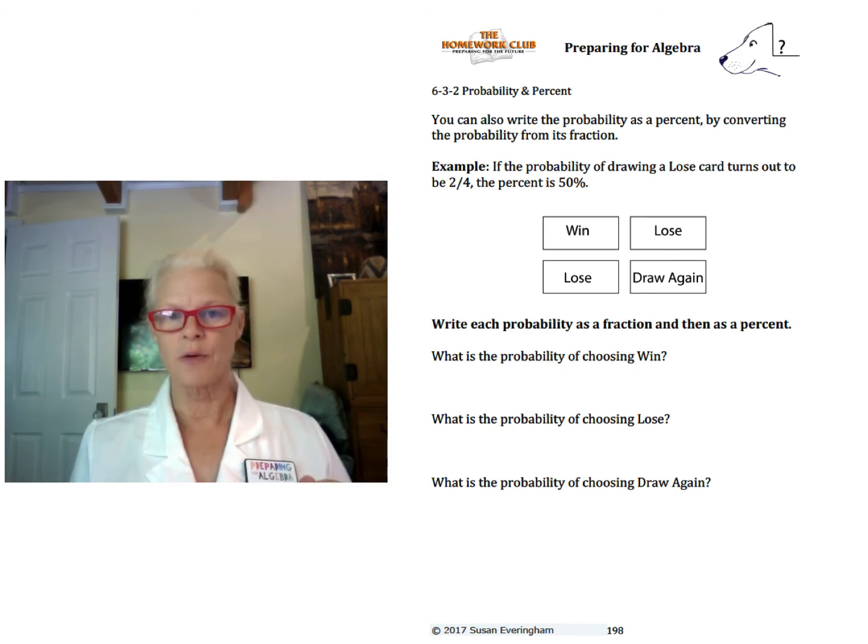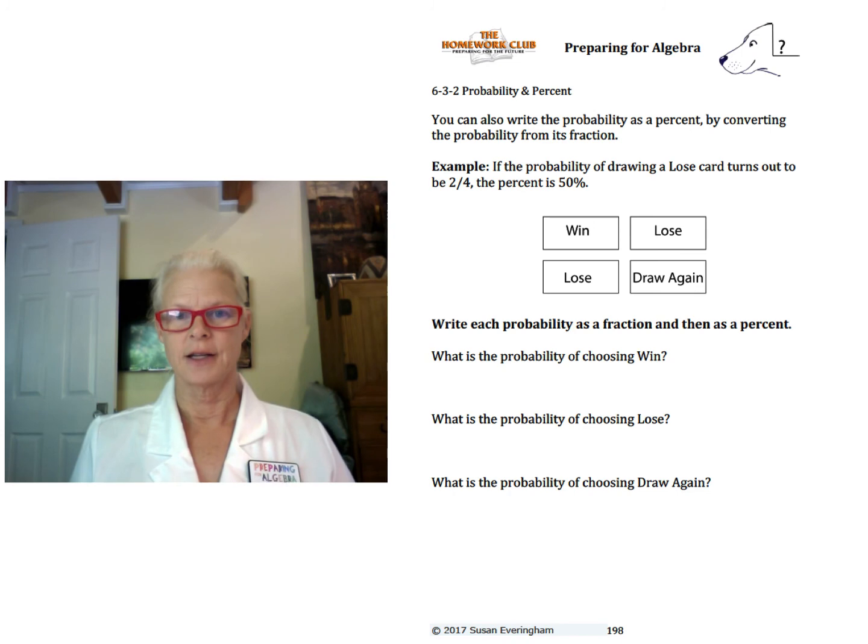So the next 3 problems or questions are to answer the probabilities of choosing a win, choosing lose, and choosing a draw again. So go ahead and finish those. Very simple probability, and we kind of go on to something more difficult, box and whiskers.